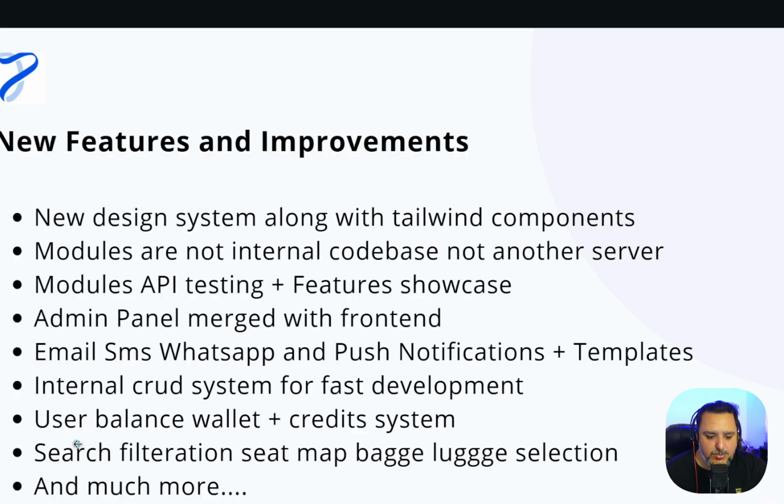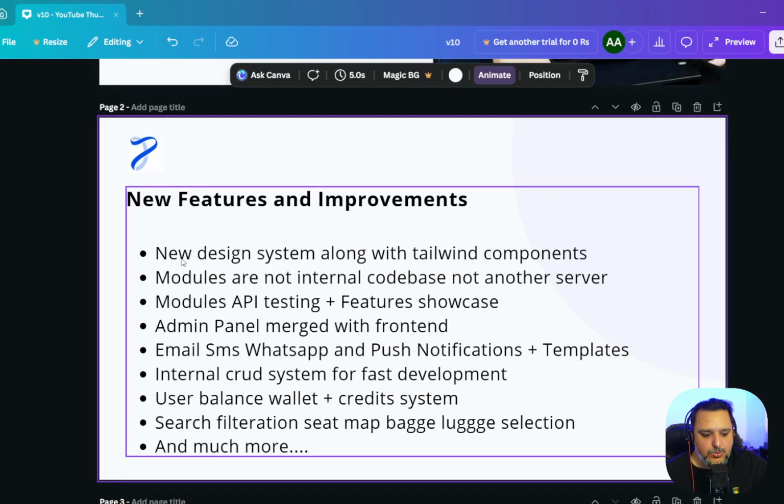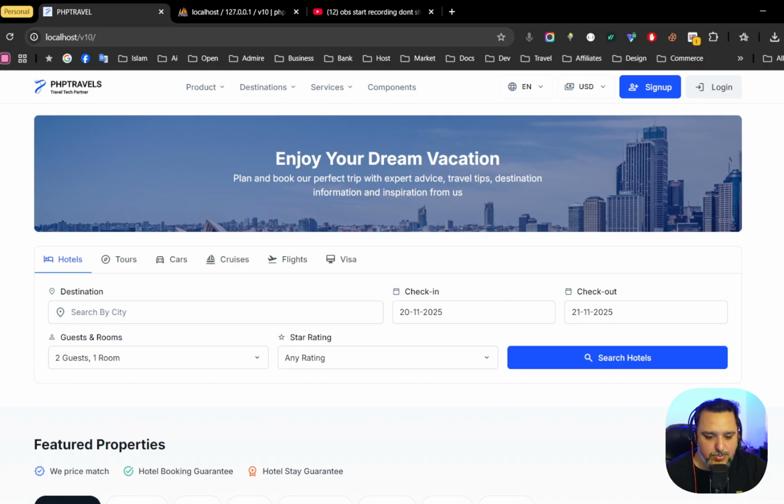And then, last but not least, we have improved the entire flight module. We are also going to work on the hotels and other modules as well, but the flight module has been improved a lot. We have added luggage and baggage selection, seat mapping, refund and cancellation policies, and many more improvements. So let's start from the first one, the new design and component system.